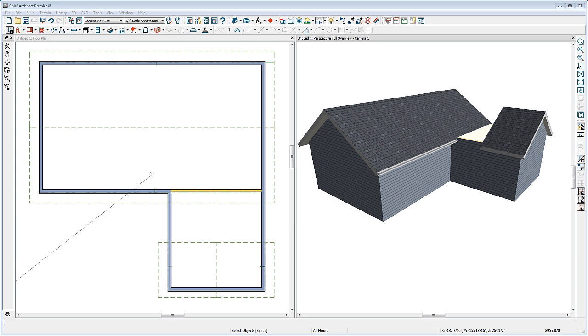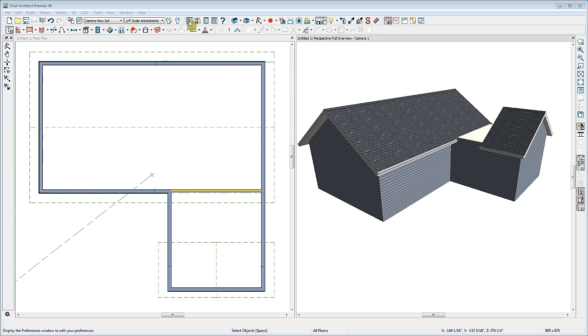Once you have created roof planes, either by using the automatic Build Roof tool or by using the Roof Plane tool, we can identify where one roof plane will intersect another roof plane. In the field, we might draw a string line along this ridge to find the point on this roof plane where it will intersect. In our 3D model, we can have Chief Architect do the same thing.